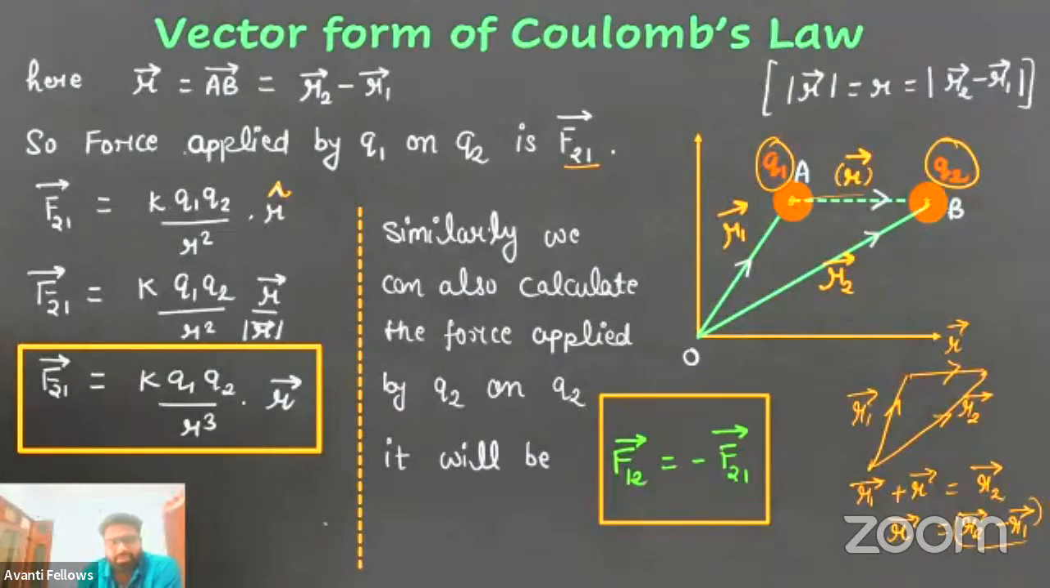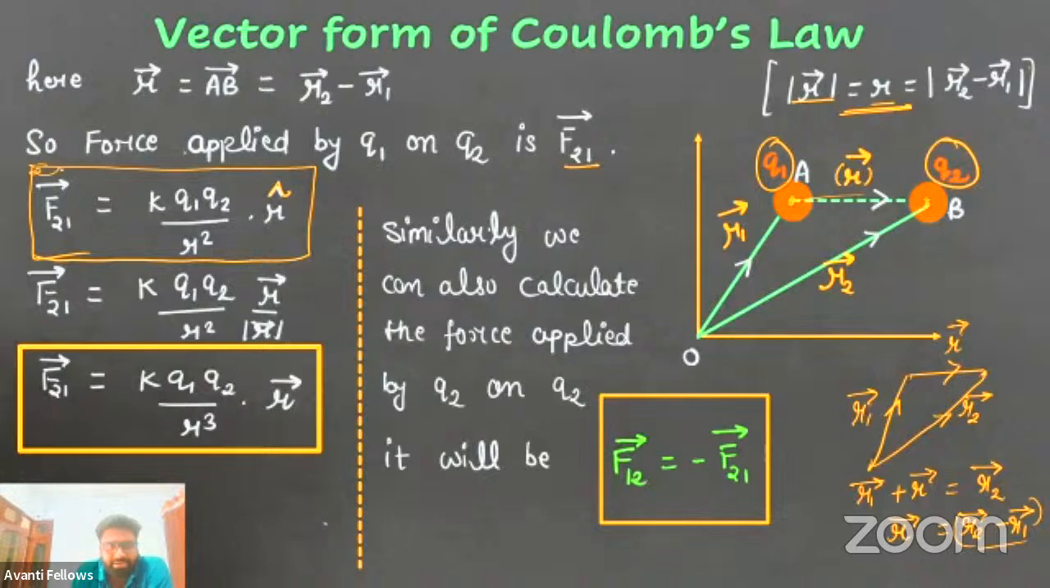Now, the magnitude of R vector, as you can see here, is R, which can also be written as the modulus of R2 vector minus R1 vector. So this will become R square into R, which is R cube. So F21 is equal to KQ1Q2 by R cube into R vector. It's totally your choice whether you want to remember this formula or this formula. Both are valid.